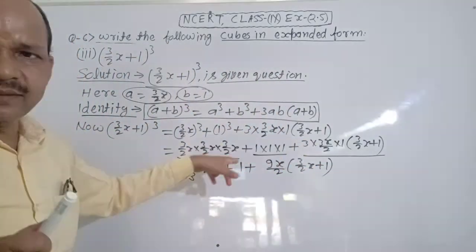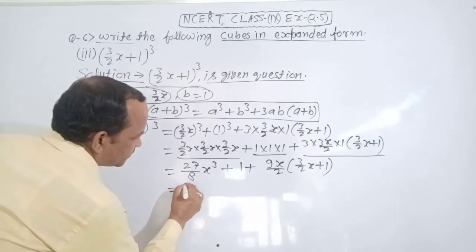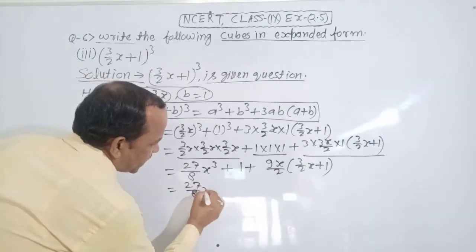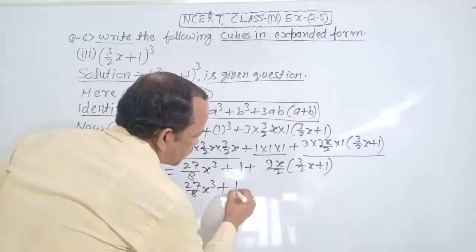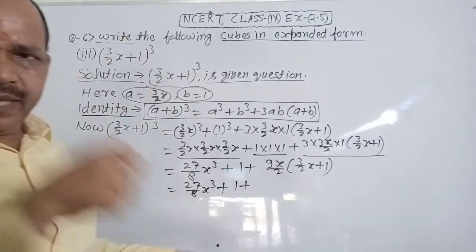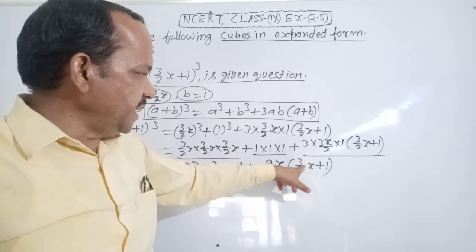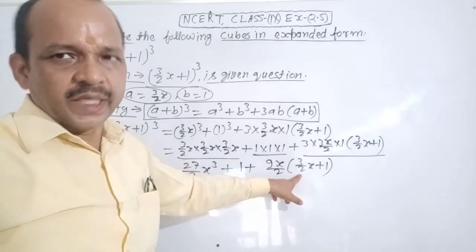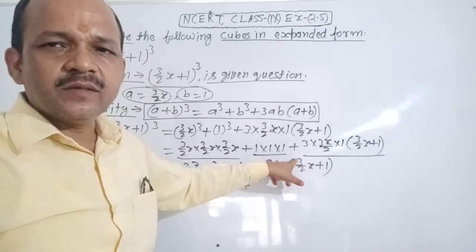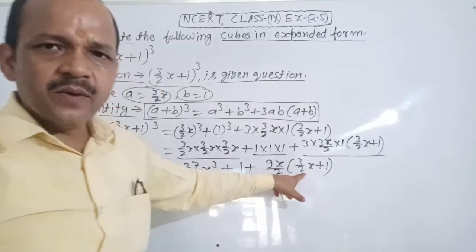It is clear? You can write 27 by 8 x cube plus 1 plus you can multiply 9x by 2 and 3x by 2. It becomes 9 threes are 27, 2 twos are 4.